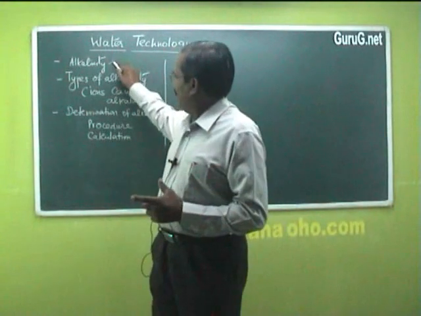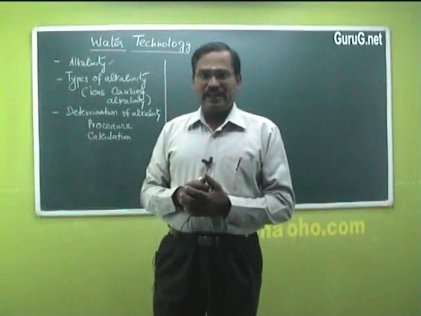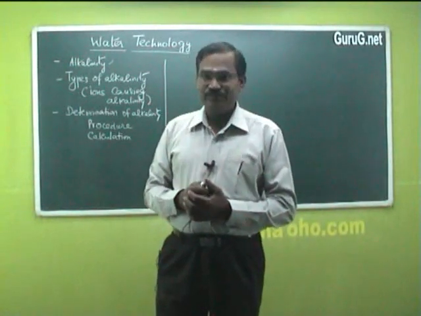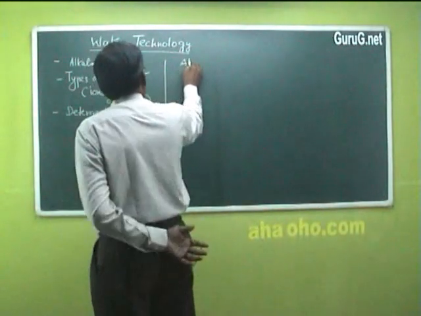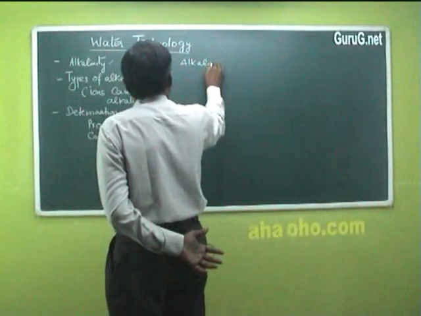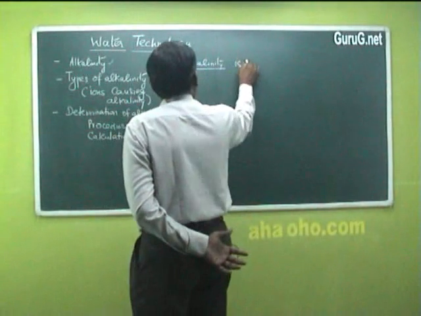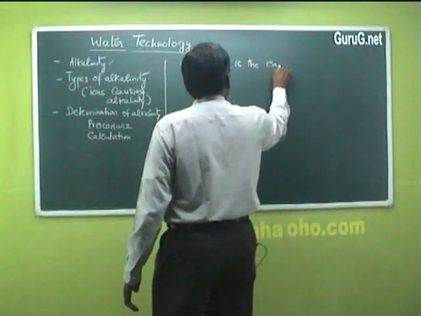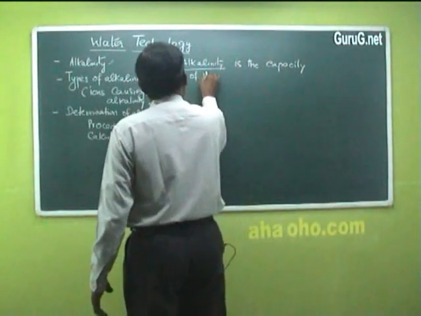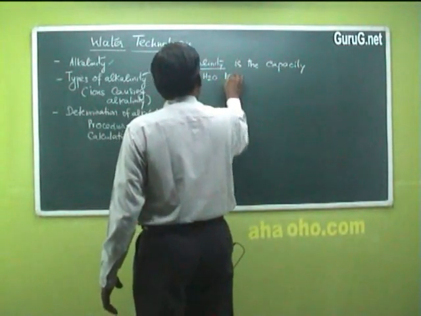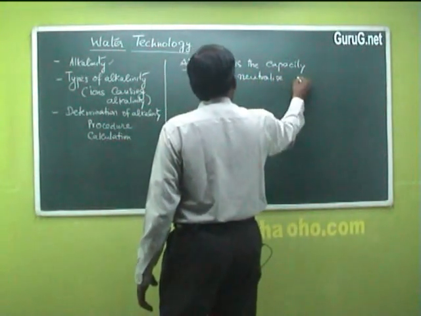First, let us see what we mean by alkalinity. The term alkalinity is connected with the basic character of water. So alkalinity can be defined as the capacity of water to neutralize acid.